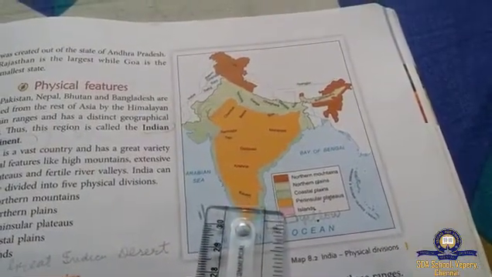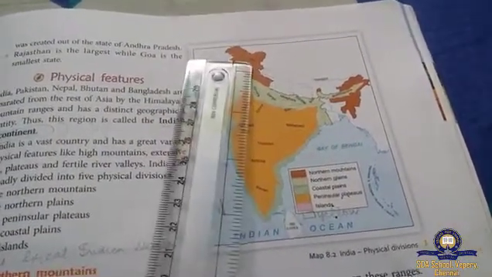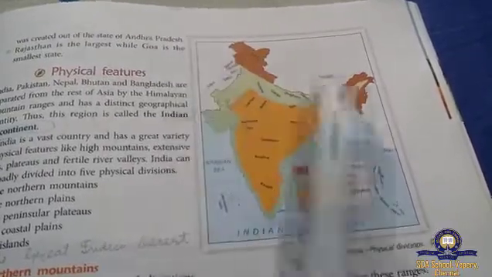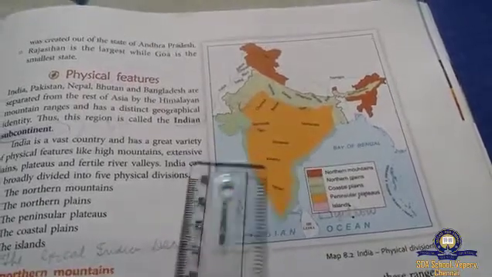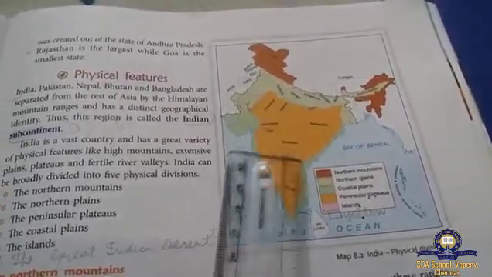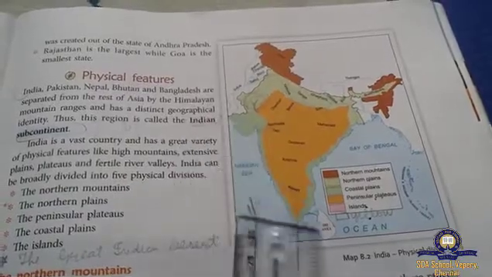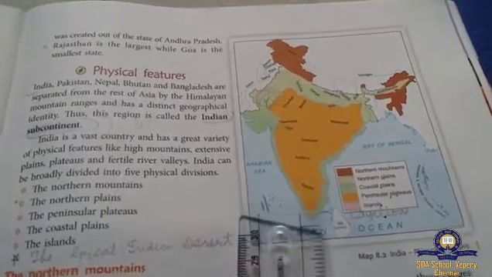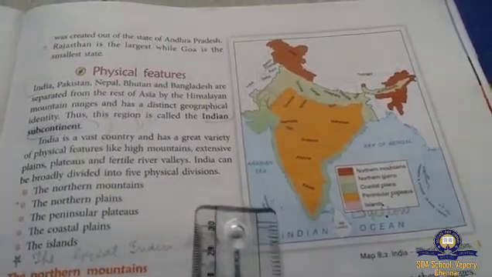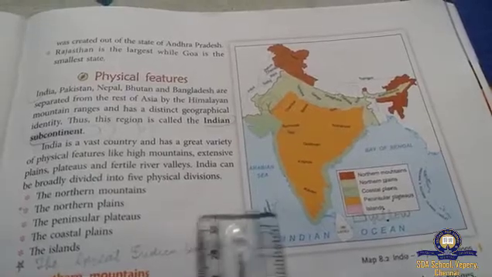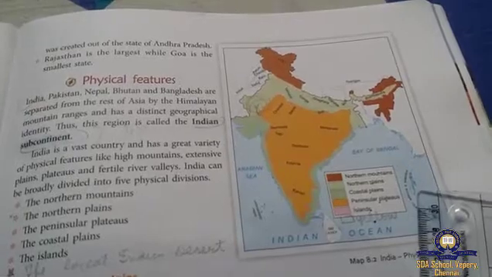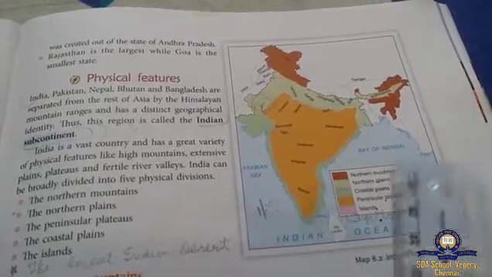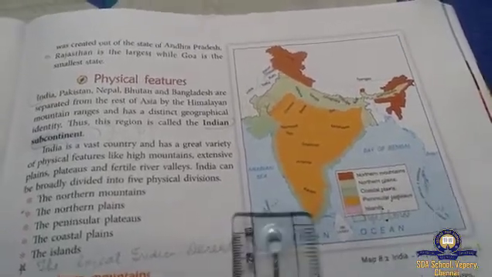It's divided into 5. The dark brown is the northern mountains. The light green is the northern plains. The orange is the peninsular plateau. The green near the seaside is the coastal plain. And one more, these islands: in the Arabian Sea and in the Bay of Bengal some islands are there, the Andaman Nicobar Islands and Lakshadweep Islands. These are one more group.